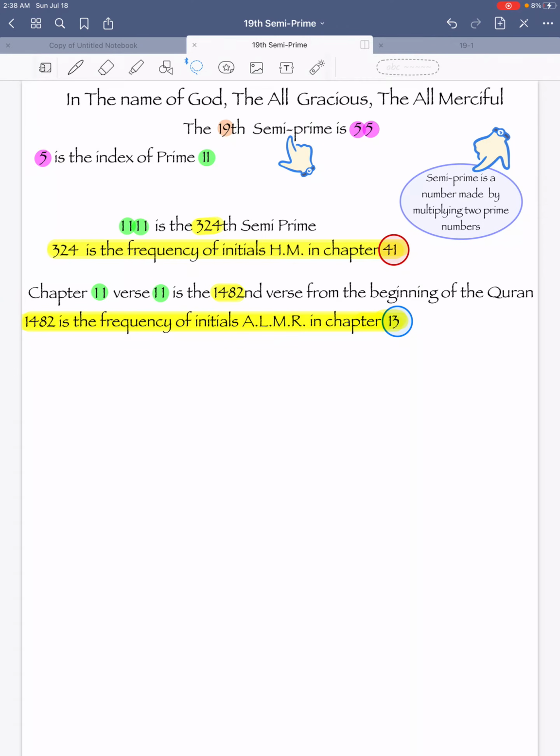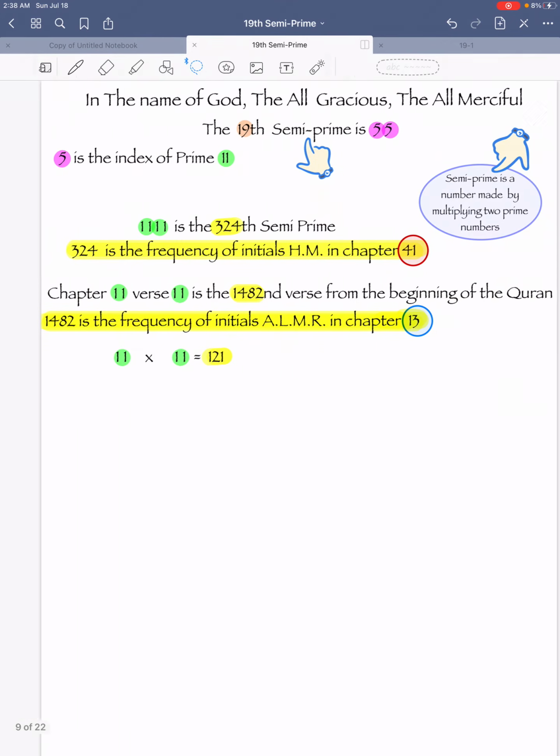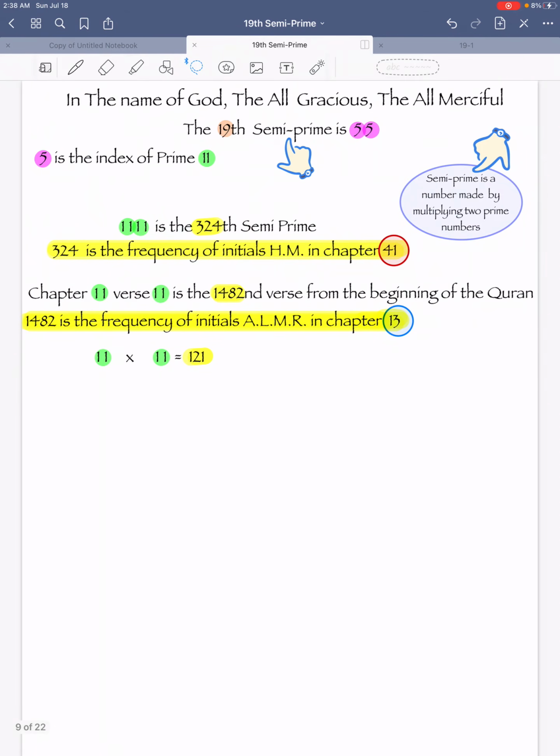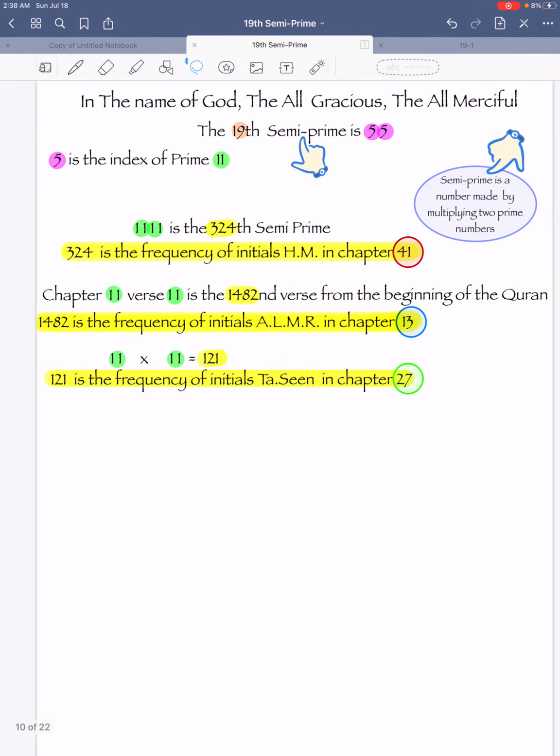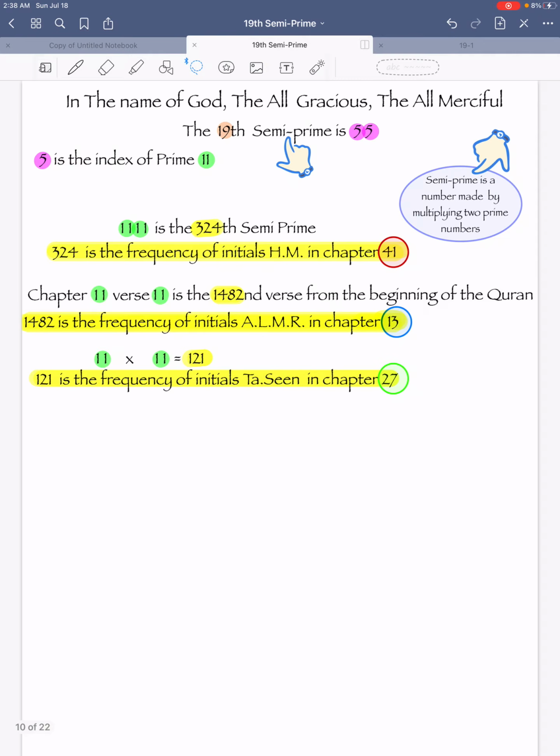Well, what's going to happen if we multiply the two 11s together? We get 121. And 121 is the frequency of initials Tasin in chapter 27. Mathematically, we've been told via the 19th semi-prime the frequency of initials in three chapters: 41, 13, and 27.